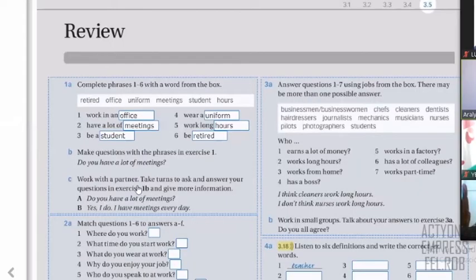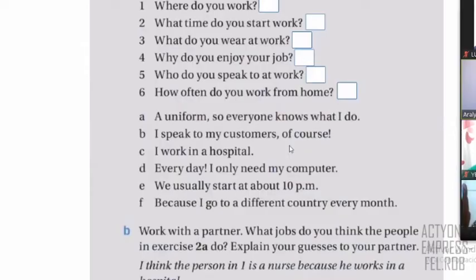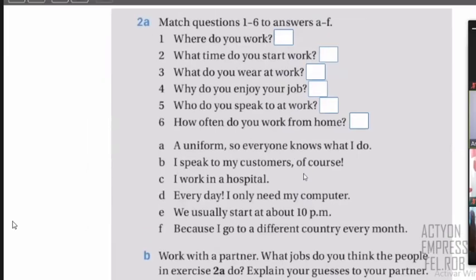We're going to remember now these types of questions, right? So questions with where, what, why, who, how often. So I'll give you 2 minutes to do this matching of these questions to these possible answers, okay? Continue, please. This is exercise number 2.